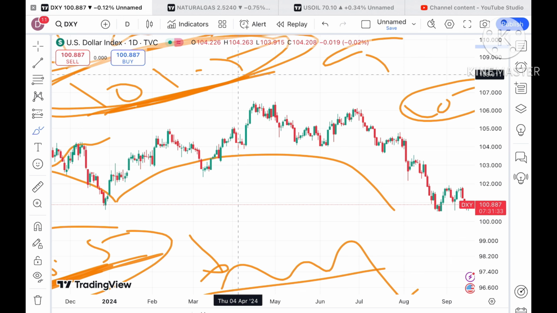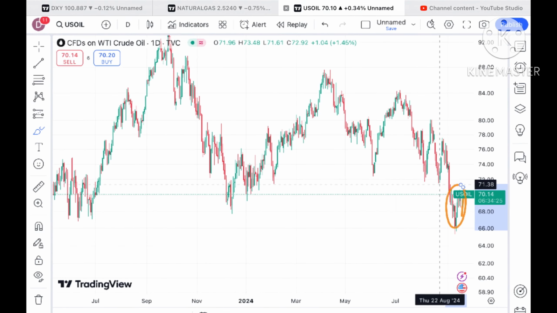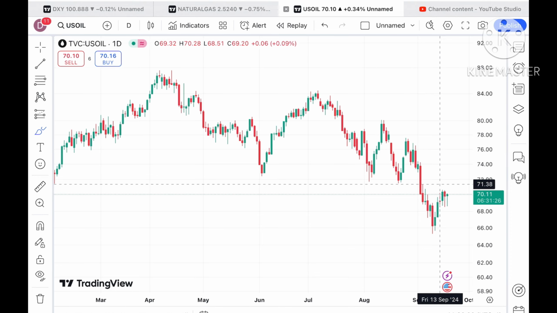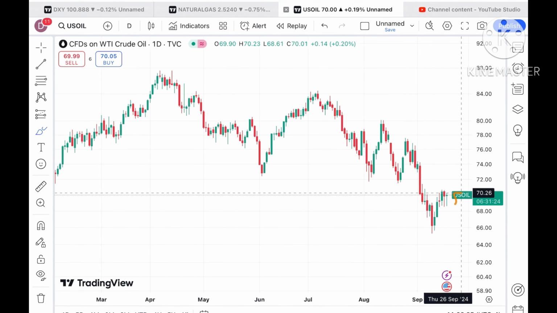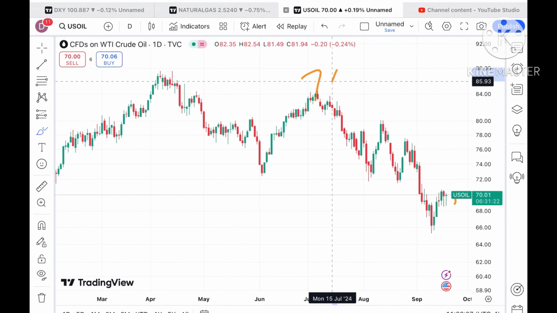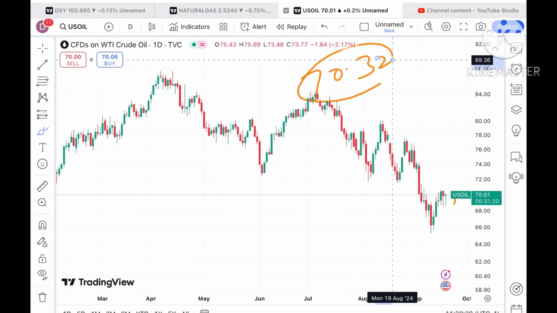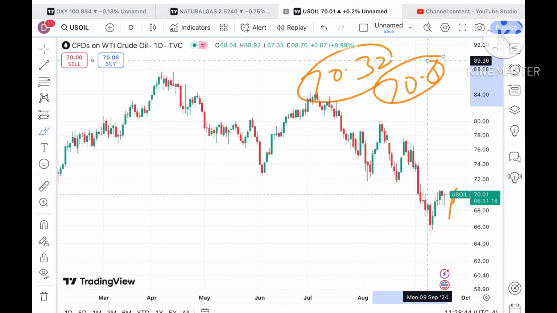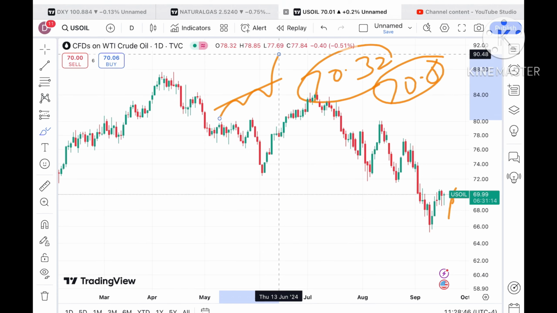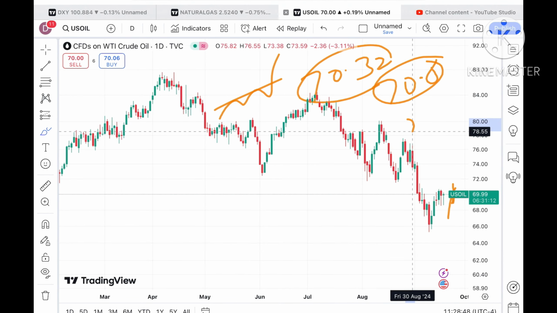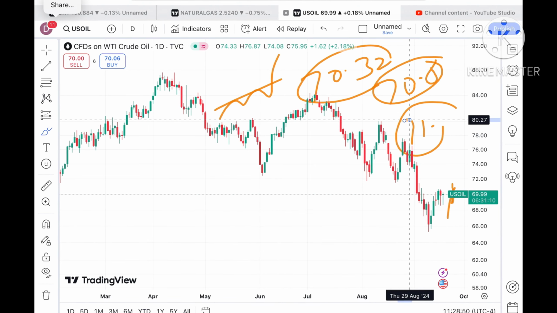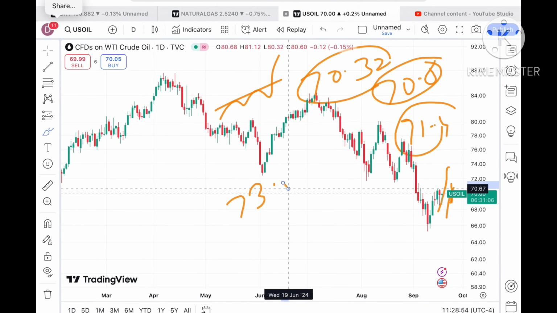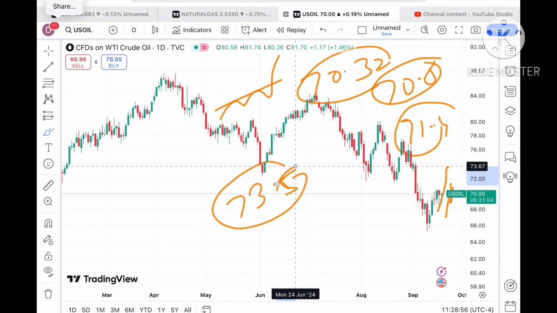Now if the price starts falling and we come back to the crude price, what can we see? Suppose the crude price starts sustaining this level, we can see a level of $70.32, and once it starts going above this level, there is a probability of going towards 70.8. This 70.8 is already being tested, so chances are high it will go towards a level of $71.4. And if that sustains, we can see further upside movement towards a level of 73.5.